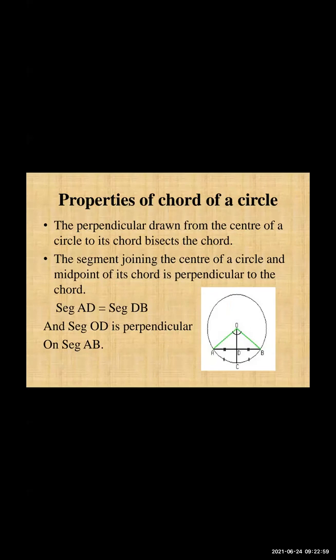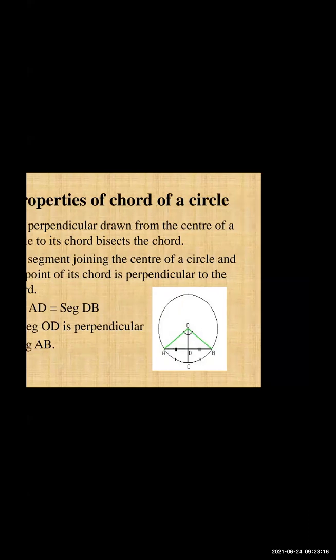Sometimes it is given that the perpendicular is drawn and it bisects the chord; we have to show that it bisects the chord. Sometimes what is given is that the midpoint is there, we have to draw a line, and we have to show that the line is perpendicular. So this is the property of a chord.